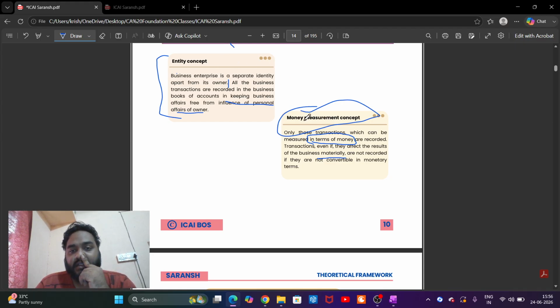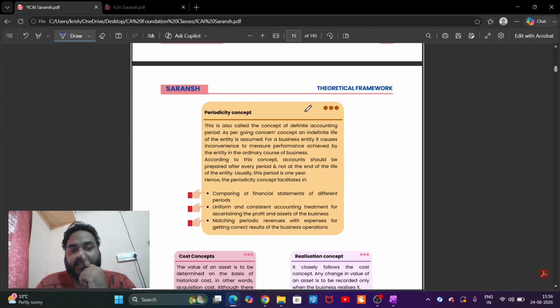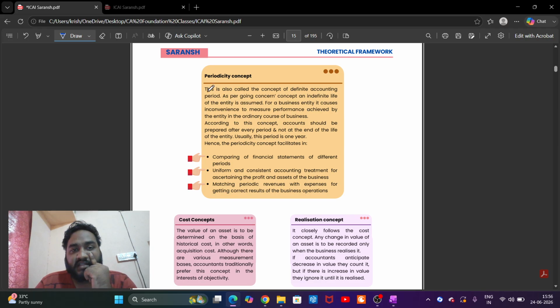Entity concept, money measurement concept, and then the periodicity concept. This is also called the concept of definite accounting period. As per the going concern concept, an indefinite life of an entity is assumed.